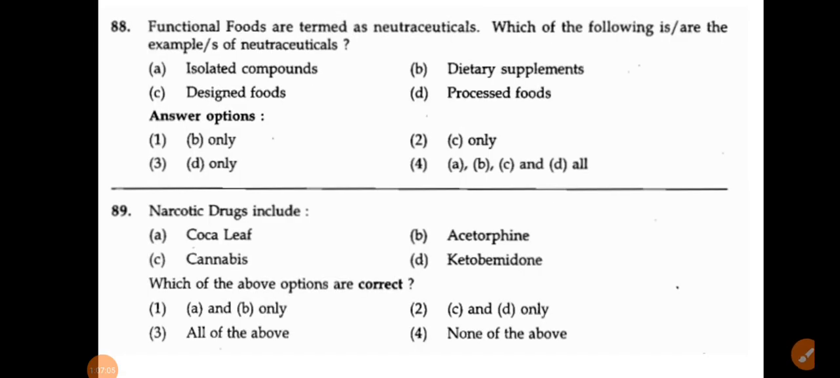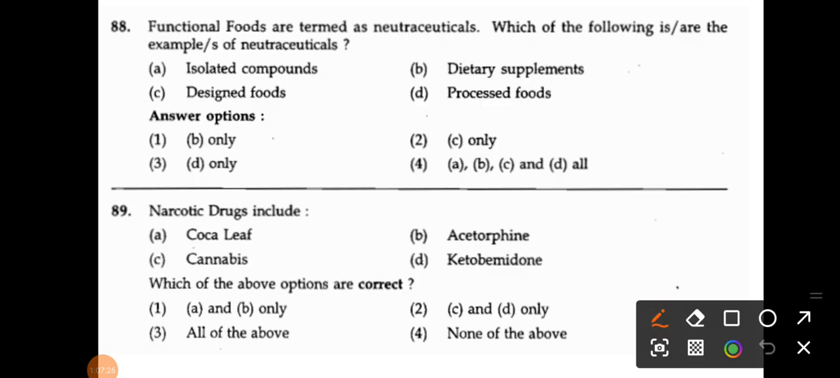Okay, the next one. Functional foods are termed nutraceuticals. Which one of the following is an example of nutraceuticals? Isolated compounds, dietary supplements, designer foods and processed foods. For question number 88, all are examples of nutraceuticals, which means option number 4 is the correct one. Narcotic drugs include coca leaf, acetorphine, cannabis and ketobemidone. These are all narcotic drugs, so all of the above, option number 3, is the correct answer for question number 89.